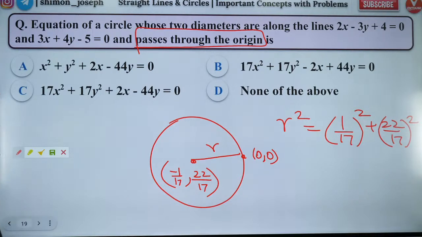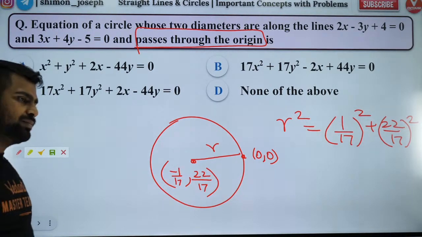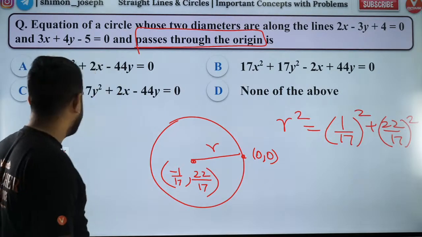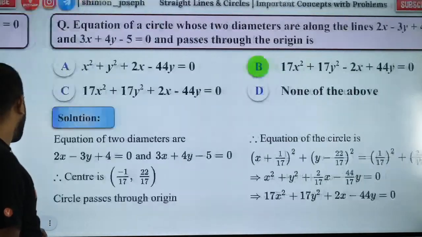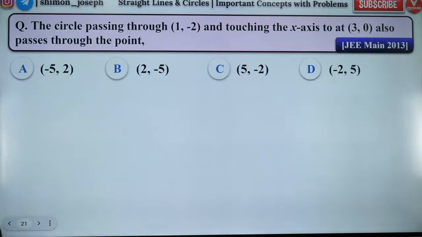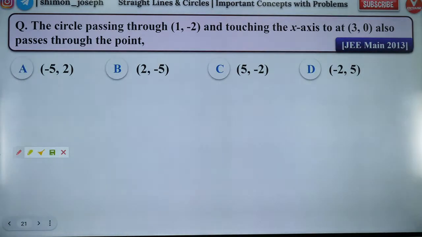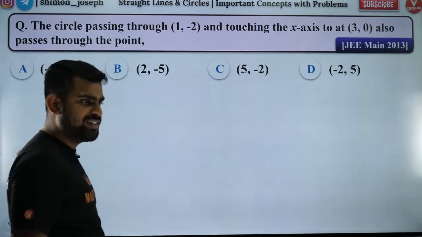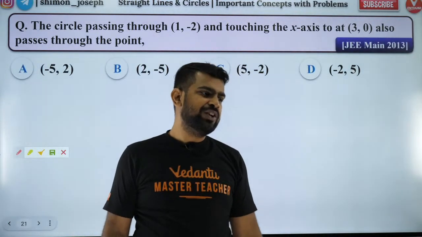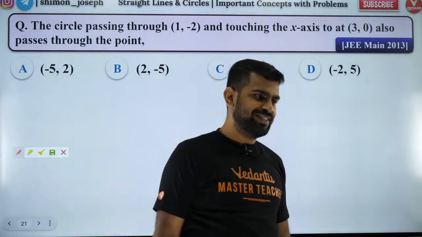So that's how you solve it, people. I hope you guys liked it. Okay, very good. So with that, people, let's go forward to the next one. Everybody, come on guys, try to solve it. This is a JEE Main 2013 question. Very simple question. Lengthy became easy. Very good. Gokulnath, yes Gokulnath, you're right.